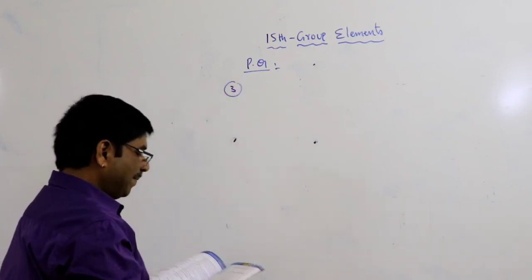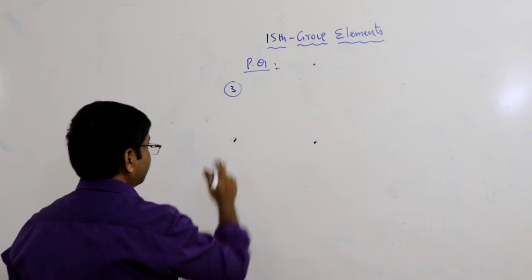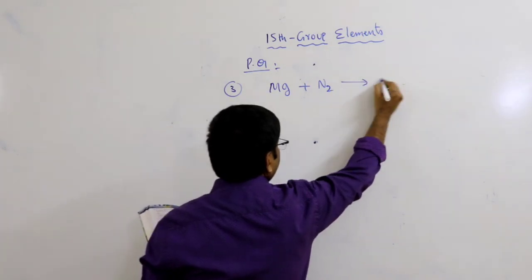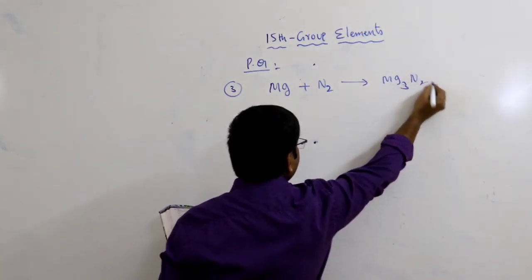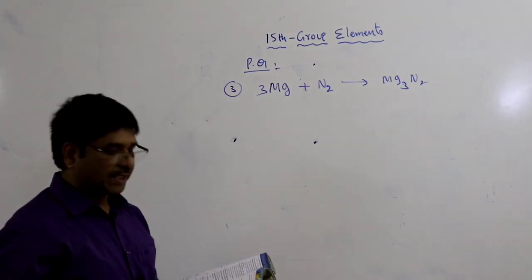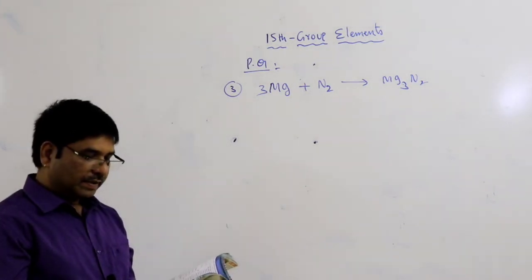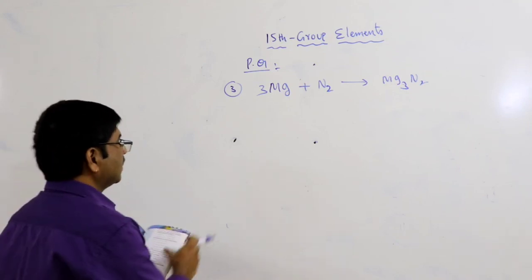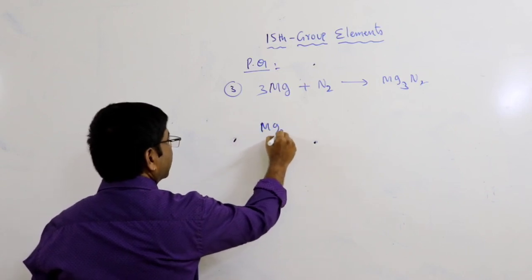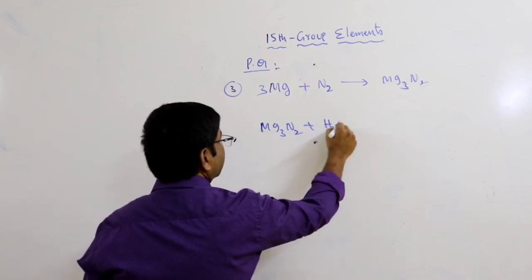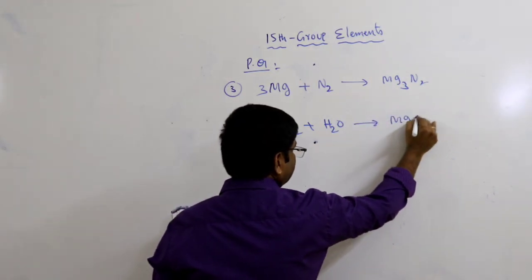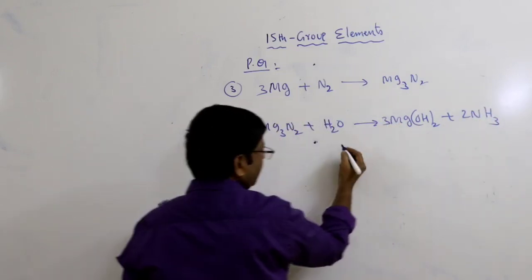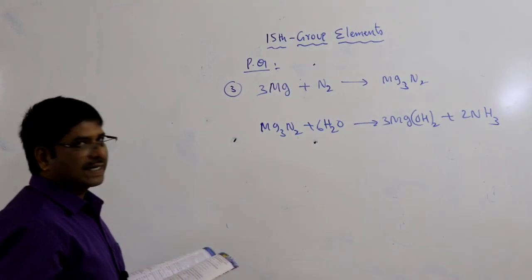Question number 3. A metal X heated with nitrogen. Suppose the metal is magnesium. When it reacts with nitrogen, it can form magnesium nitride, Mg3N2. Next, Y treated with water can form a colorless gas. So this magnesium nitride treated with water can form magnesium hydroxide and colorless ammonia gas.